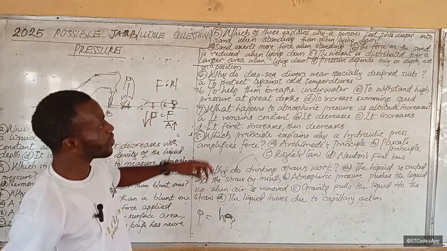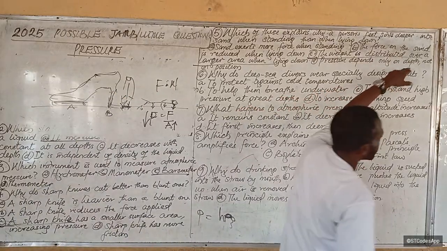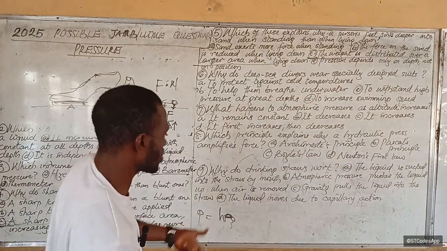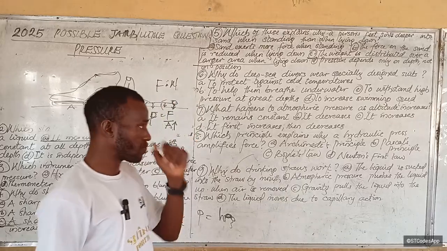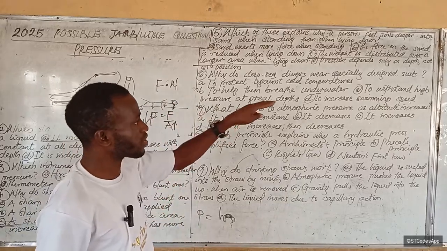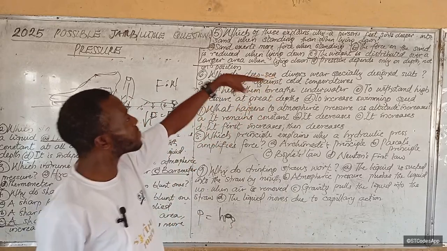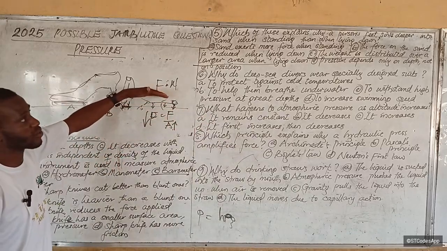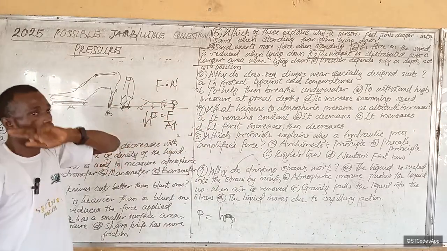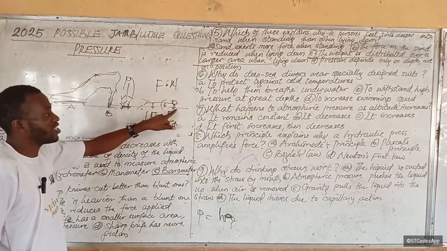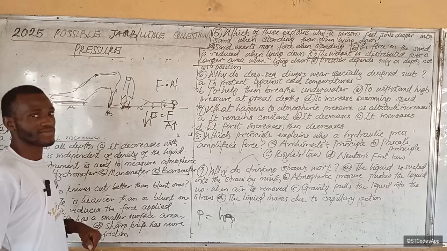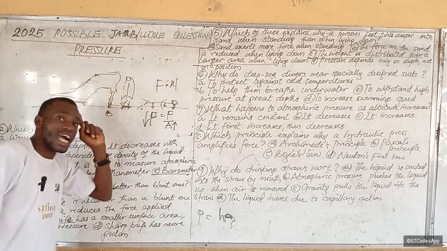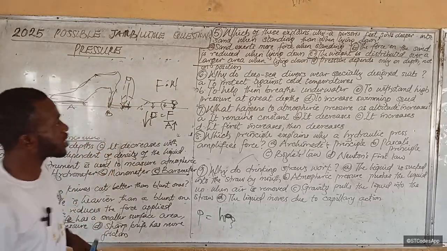Does that make sense? Because here it said pressure depends only on depth. No. We also said that pressure depends on density. Pressure depends on your weight. So he says the weight is distributed over a larger surface area when you lie down. So because your weight is distributed over a larger surface area, you can't sink, because it is not one part that is feeling your entire weight. But when you are standing, it is one part that is feeling your entire weight. All right. Let's go to the next one.